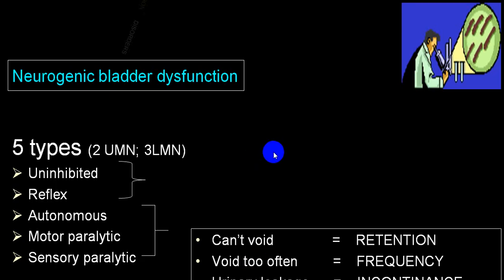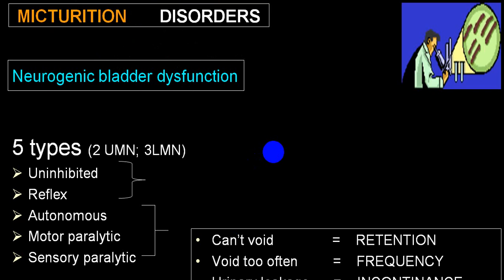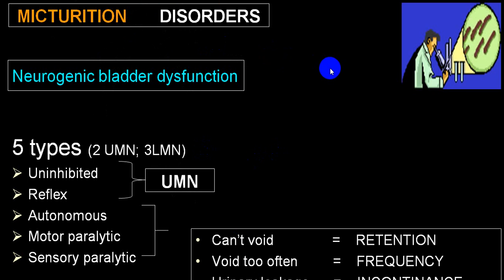So now we come to the different types of micturition disorders. We'll have two types. One is because something is happening in the bladder, but the nerve supply remains intact. Those we call voiding or storage disorders.